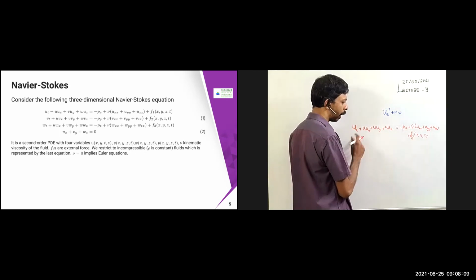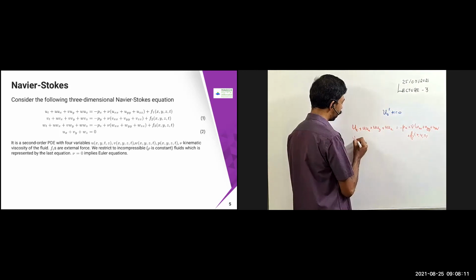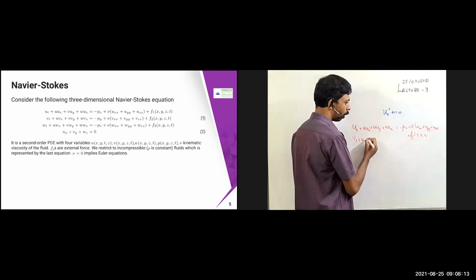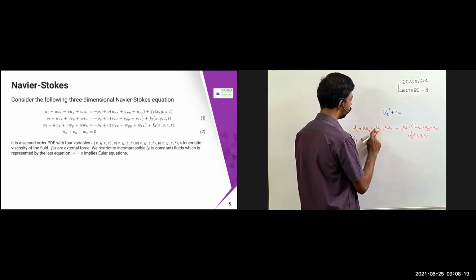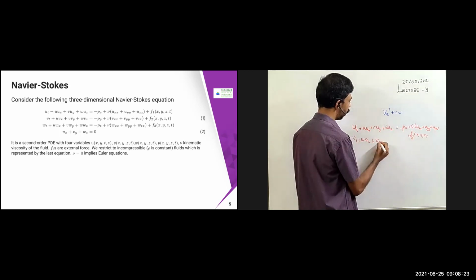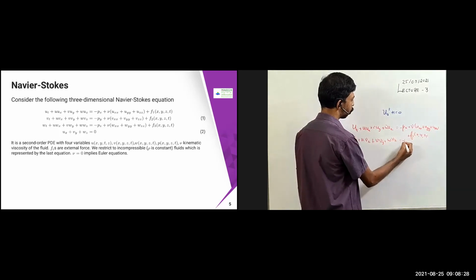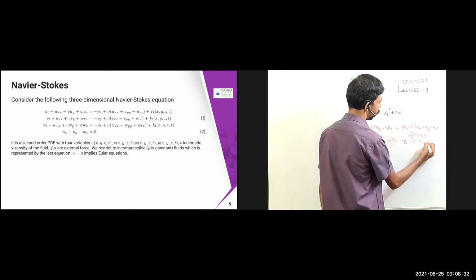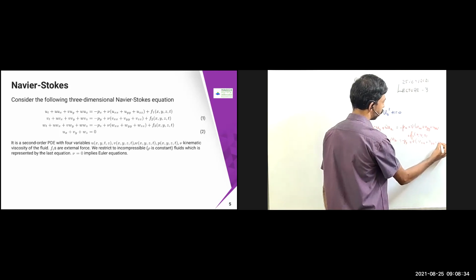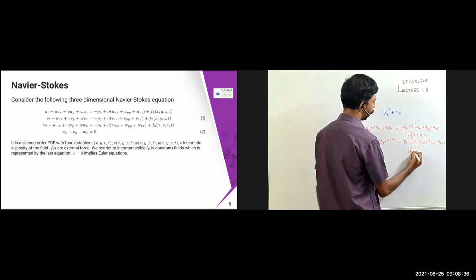So here it will become v_t, and then u v_x will come, plus v v_y, plus w v_z, equal to minus p_y plus nu into (v_xx plus v_yy plus v_zz) plus f2 of x, y, z.